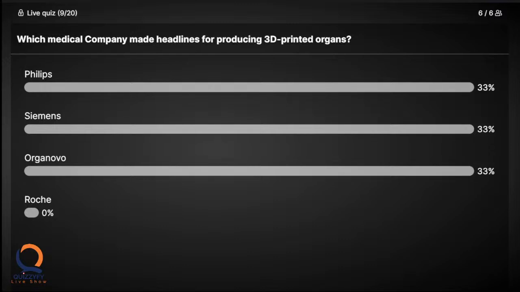Okay. So we got 33% in each of the options. Philips, Siemens, Organovo. Let's reveal the correct answer. Organovo is the correct answer. Like Organovo, there are other companies as well. So this is one of the leading companies which produce 3D printed organs. Let's move on to the next question.